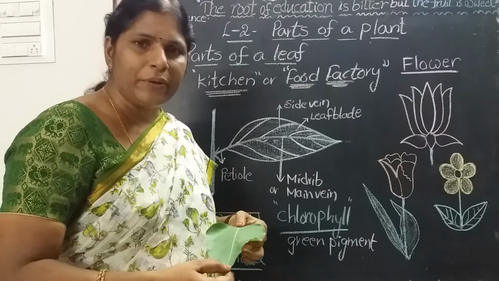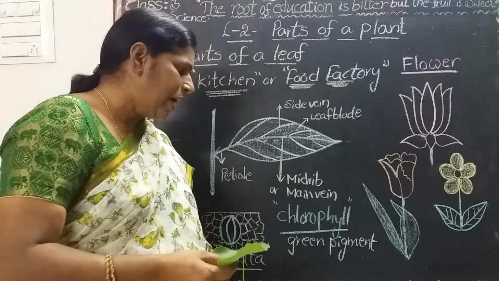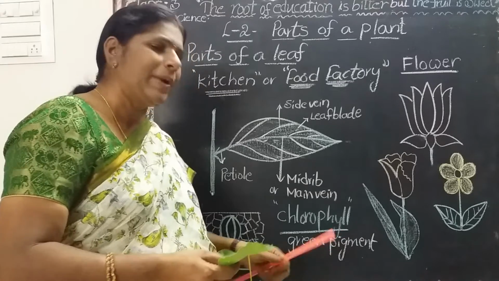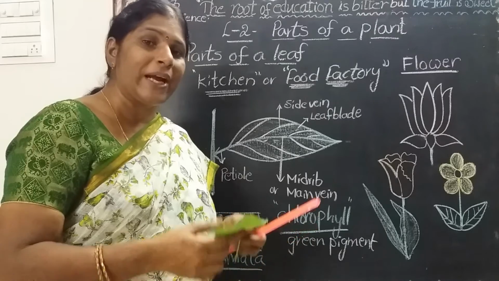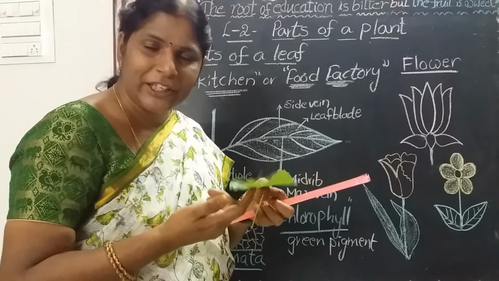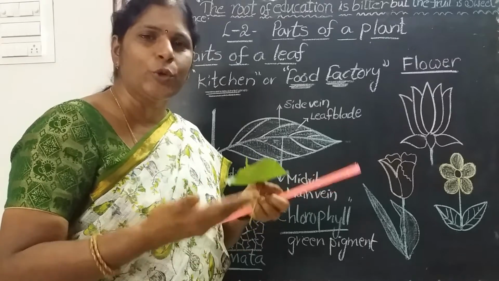What are the important functions of a leaf? Leaves prepare food for the plant, and also leaves help a plant to breathe. Stomata are present on the underside of the leaf, no children? That's why leaves help the plant to breathe.